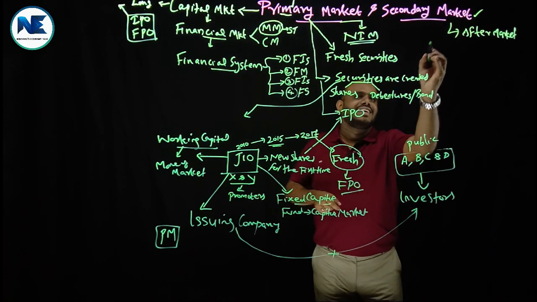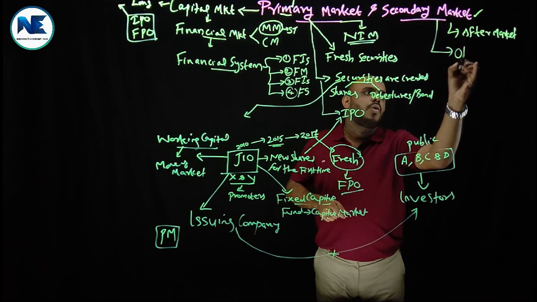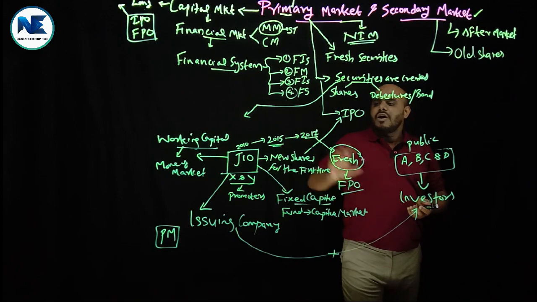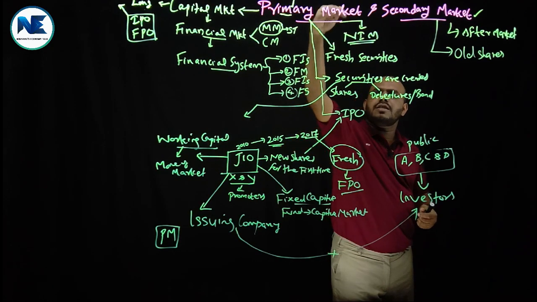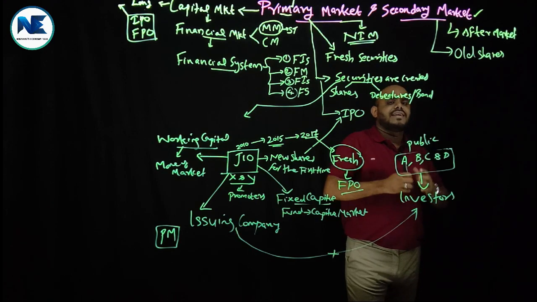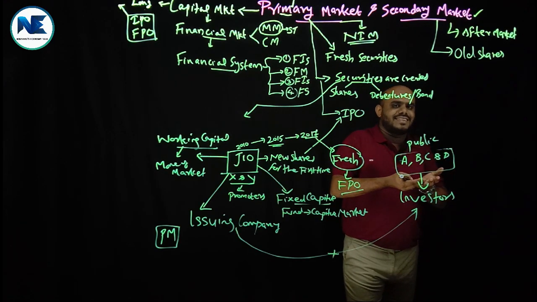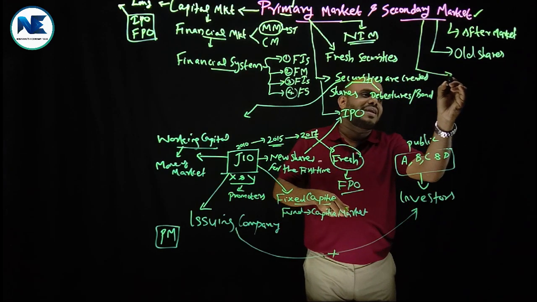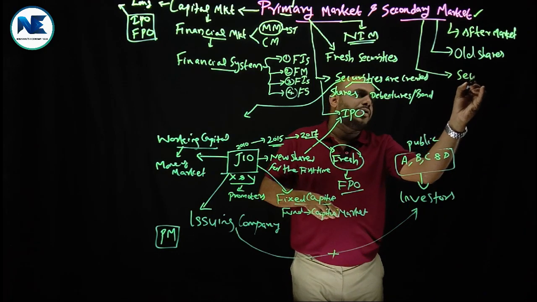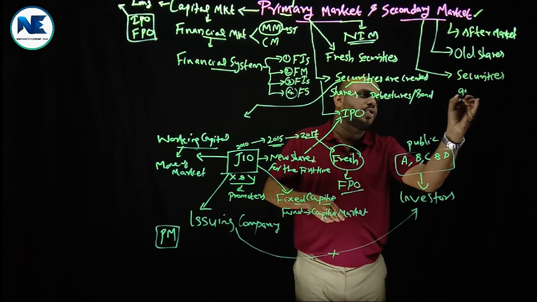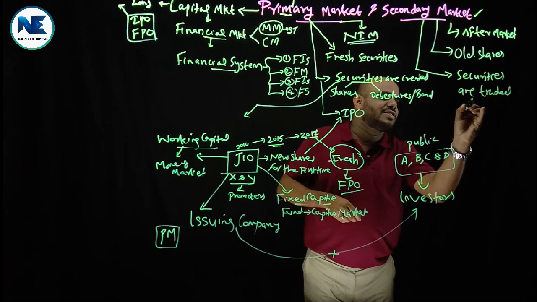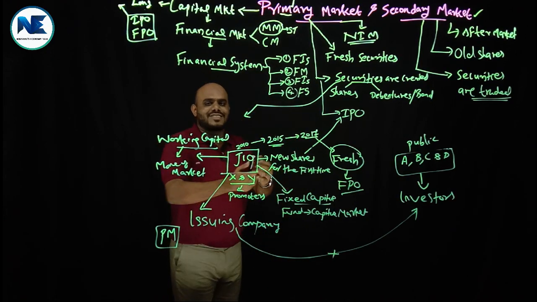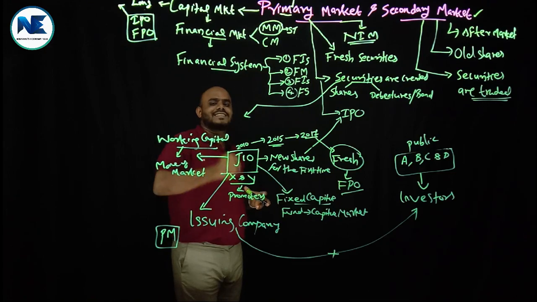Aftermarket. It is a market for old shares or securities or debentures. That is what is transacted in the secondary market, where buy and sell happen. Simply, the secondary market is the market where securities are traded. This is the key word. In the secondary market, securities are traded. Traded means to purchase and sell.